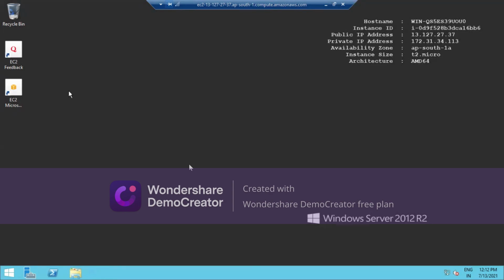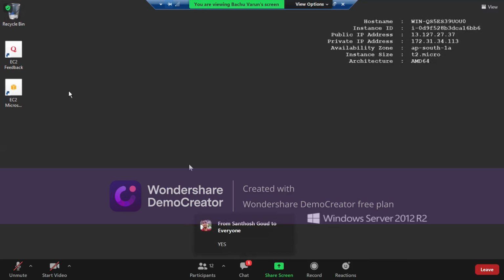Now we have selected the CPU usage as 50%. So are we clear till now? Is it clear till now? Drop a message. Okay, thank you. It is clear till now.